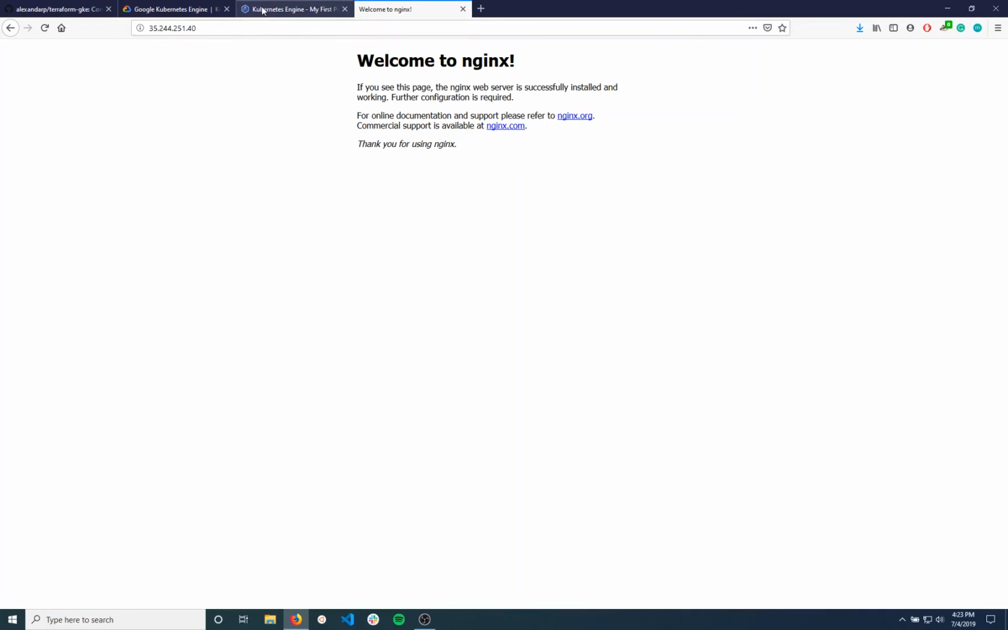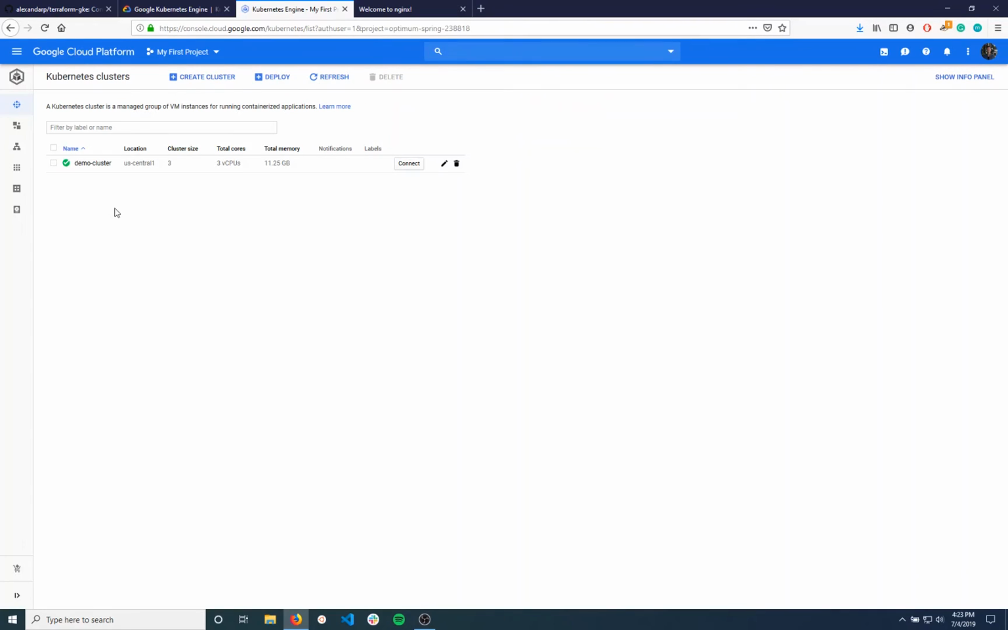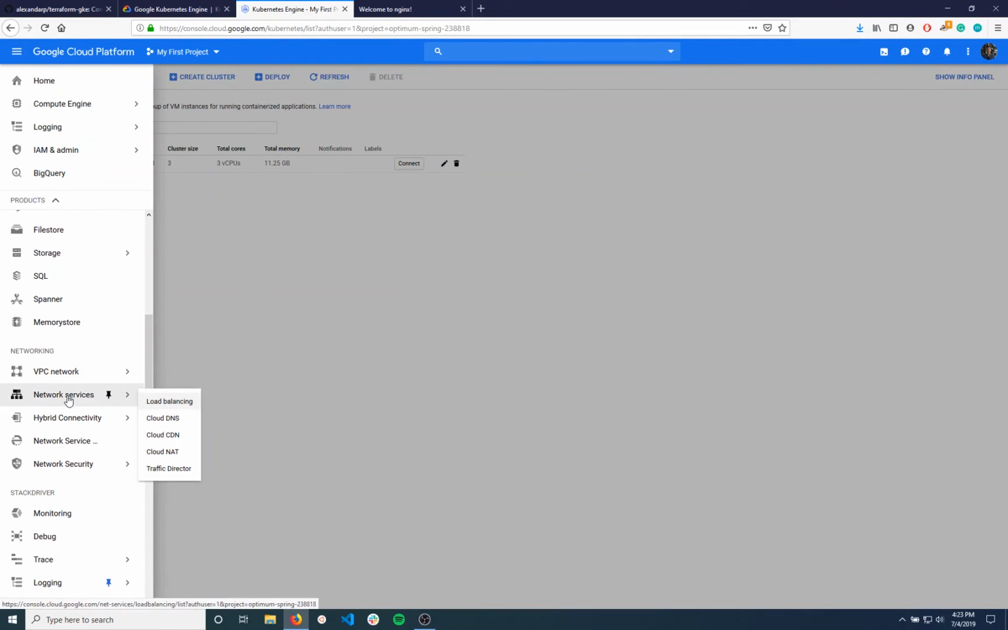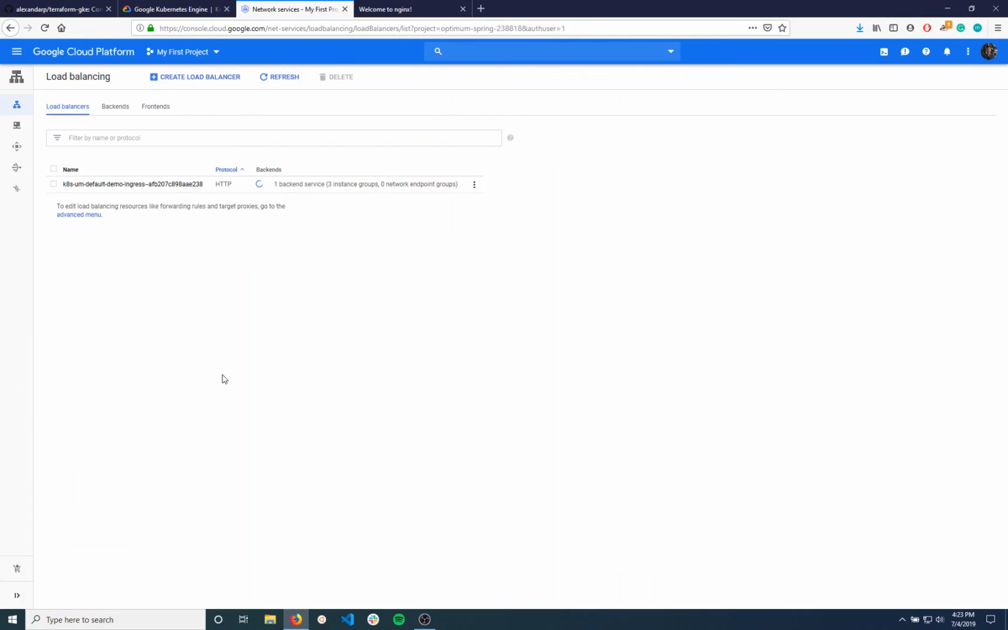Let's go back to the Google Cloud page. And on the left-hand menu, let's just scroll down. And then there's a network services section under networking. And then we're going to click load balancing. And here's where the cloud load balancer lives. So you can see that if you're curious. There's some other things too.